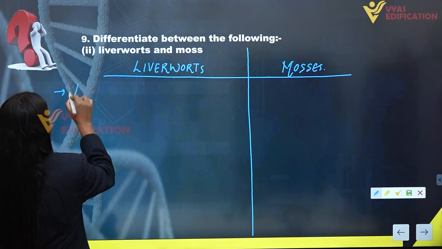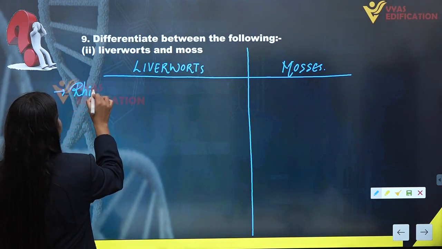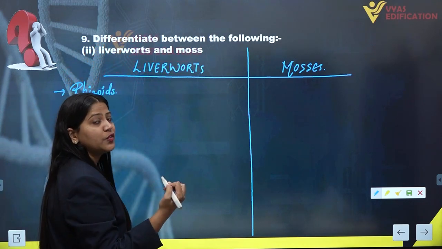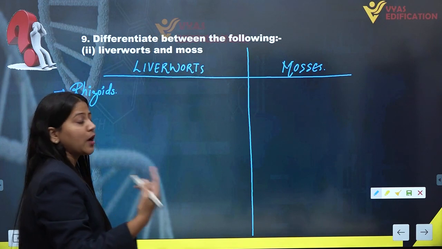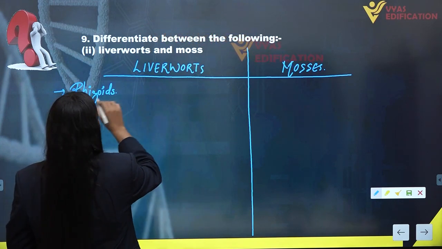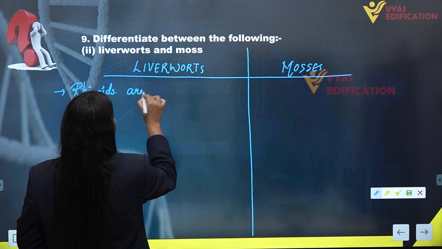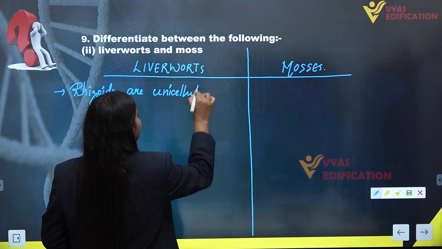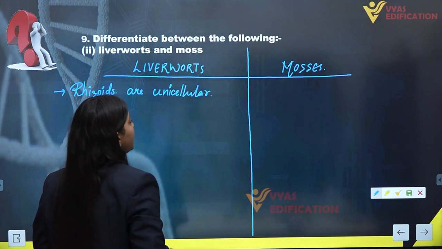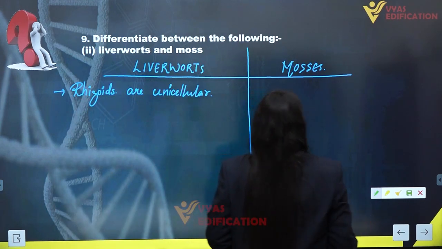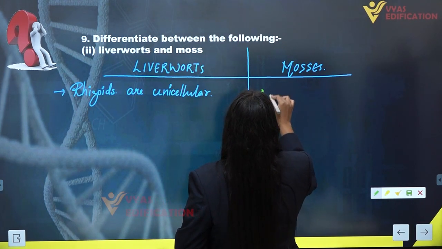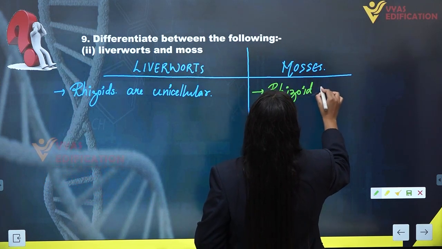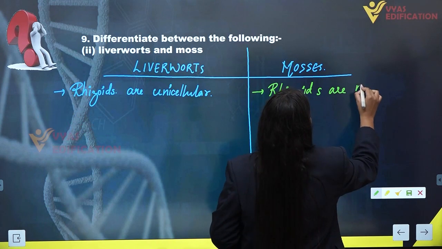The rhizoids, which are not true roots, they are just root-like structures, and rhizoids are unicellular in liverworts, and in mosses, the rhizoids are multicellular.